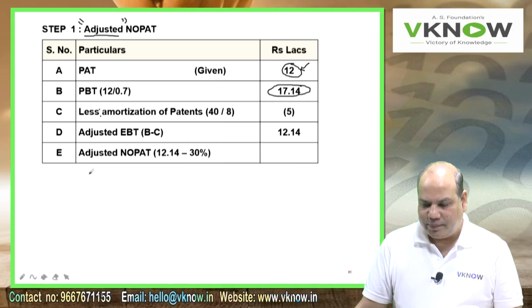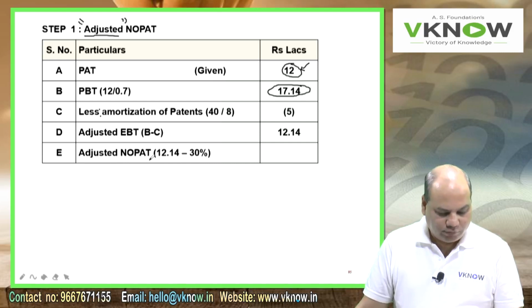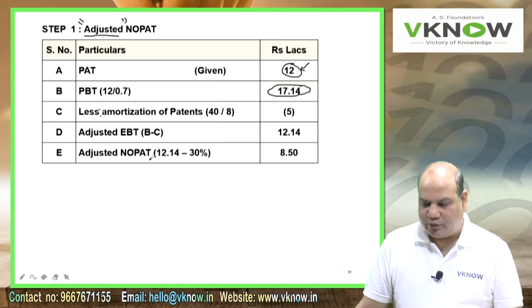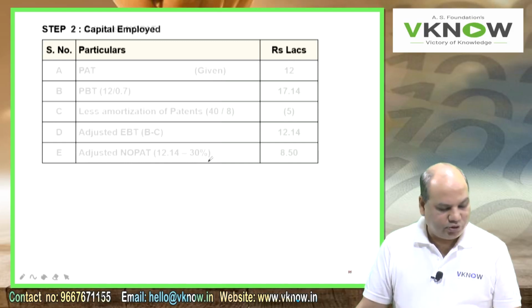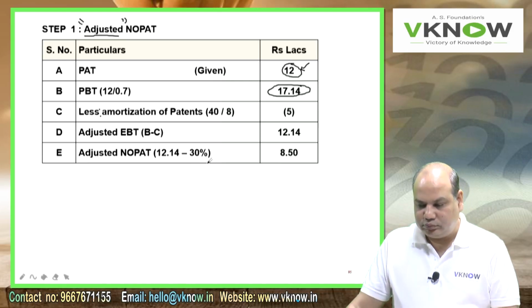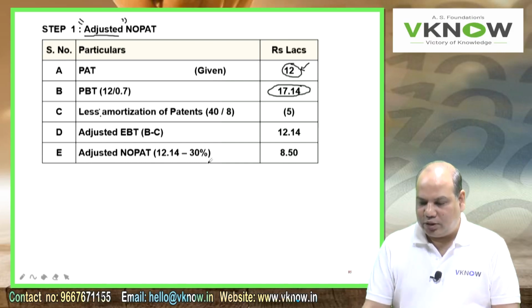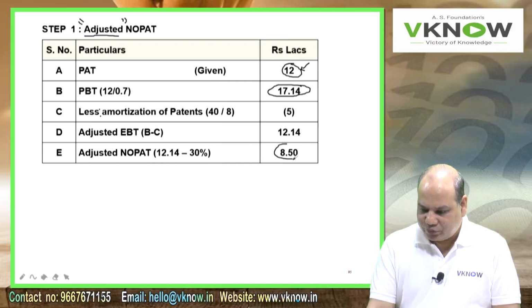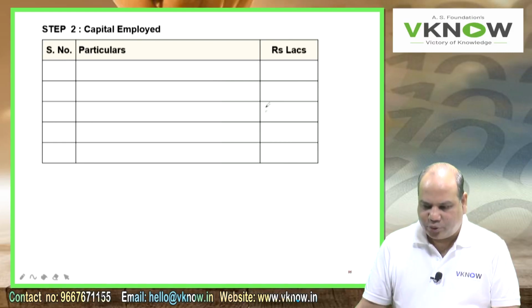And point number E, therefore adjusted NOPAT. The adjusted NOPAT will be 12.14 minus directly 30%, so that gives me 8.5. Please check the answer. Are you getting 8.5? NOPAT after adjusting patent is 8.5. Now the next point is capital employed.